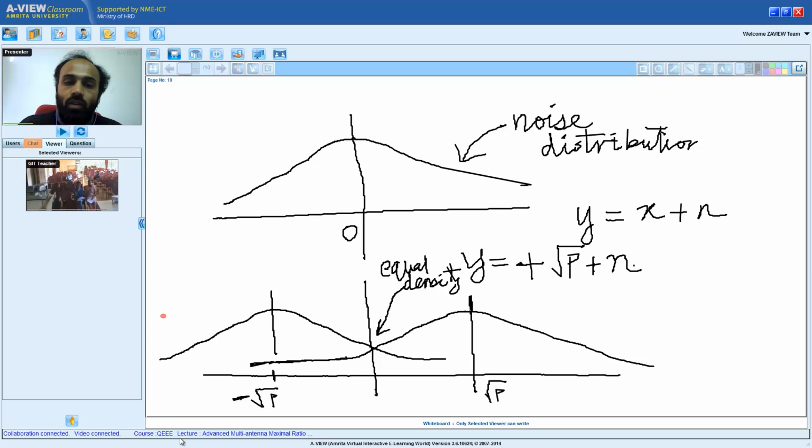Okay, fine. So if you can see clearly, by symmetry and also by using the threshold, if the received signal y is greater than 0, then I can conclude square root of p. If y is less than 0, then I can conclude minus square root of p, right?